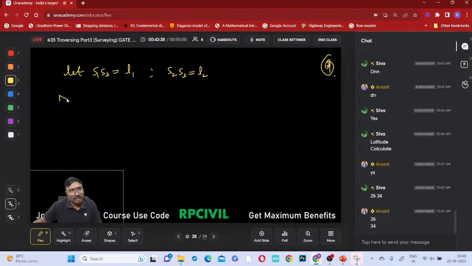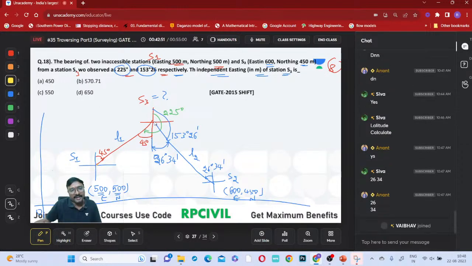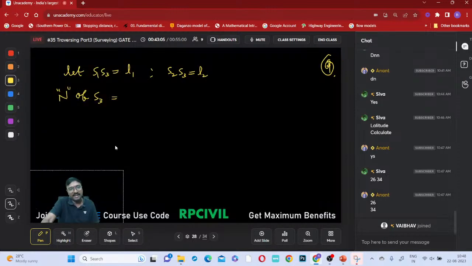Now what is the northing of this S3? Northing of this S3 we are getting. How can you get that? From the first one we can get, and from the second one we can get. Now do you remember that the northing of any point is equal to the coordinates of the previous known point plus the sum of the latitudes of points in between these two. In between S1 and S2 only one line is there now. So the northing is nothing but which one? 500, na. So plus 500 plus which one? That L1 cos 45, na, plus L1 cos 45.